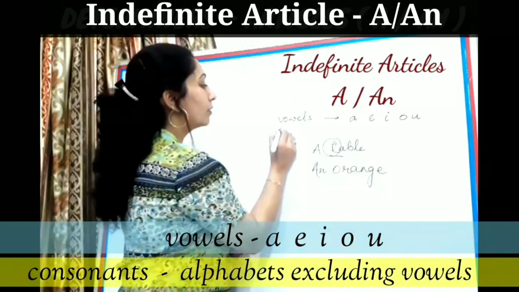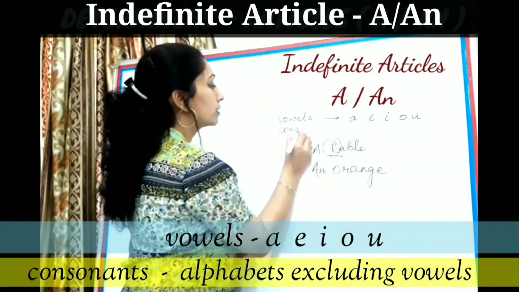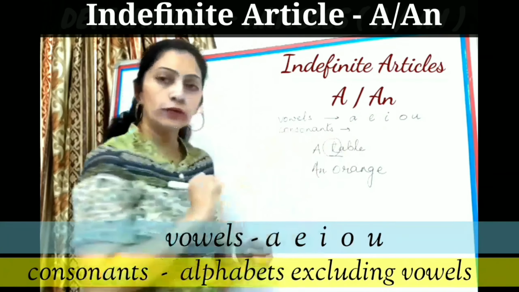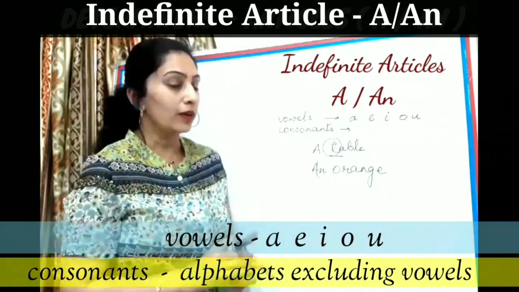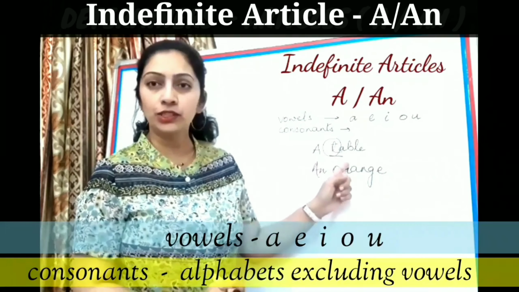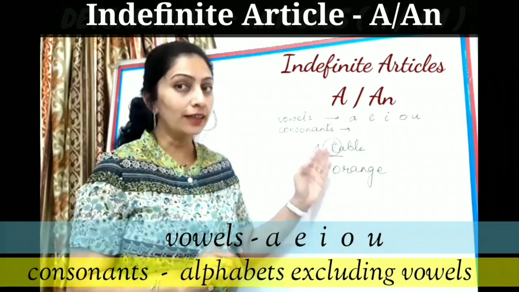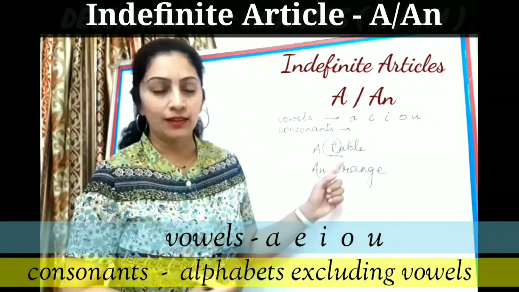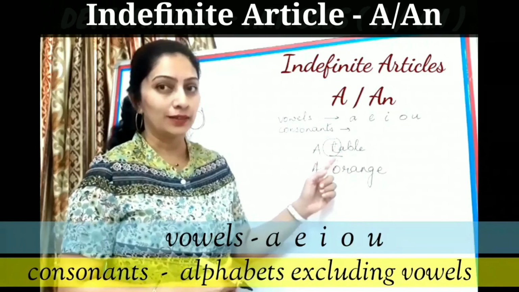So you have a concept of consonants and vowels, right? Now, whenever you are using a or an, check the next word. The starting sound, not the alphabet, the sound. We always check the sound here, okay?